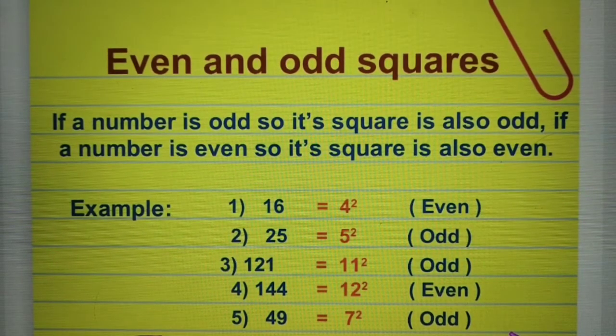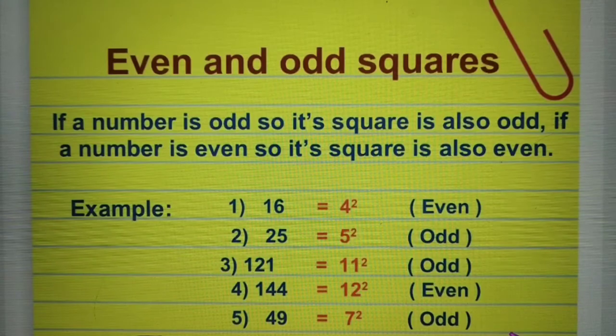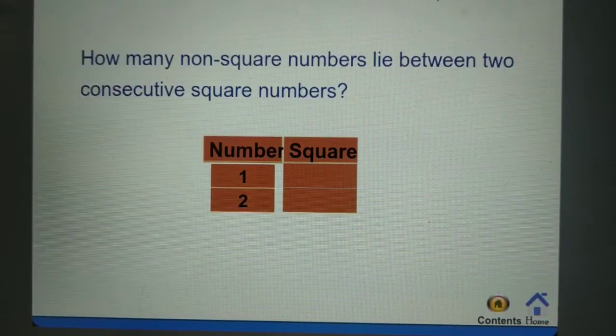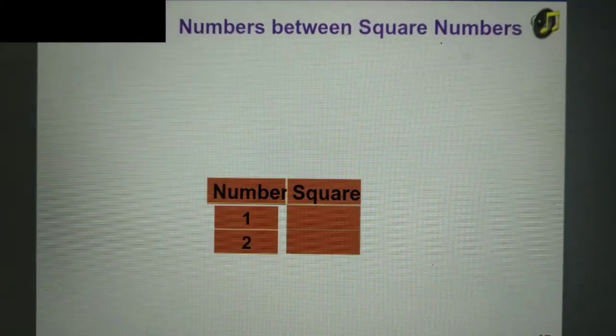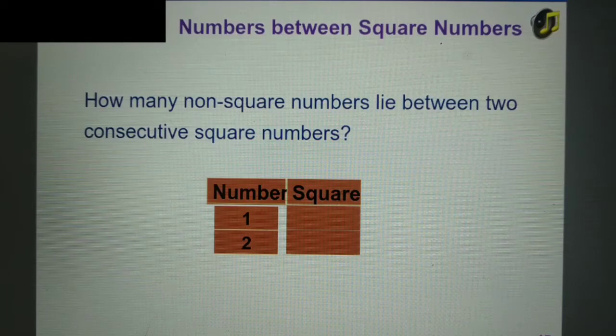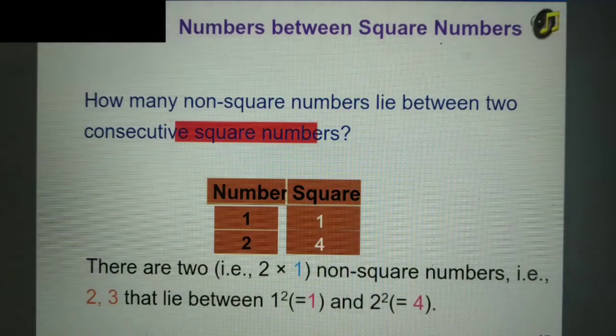After these properties, let us understand few more properties of the square numbers, numbers between square numbers. Now, let's try to find how many non-square numbers lie between two consecutive square numbers. For example, there are two non-square numbers between square of 1 and 2. That is, 2, 3 lie between 1 and 4.